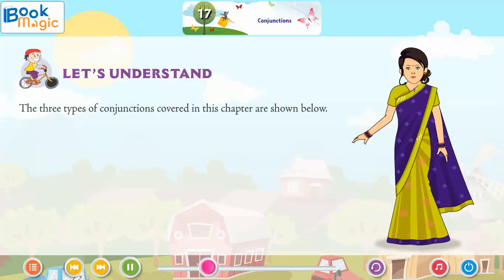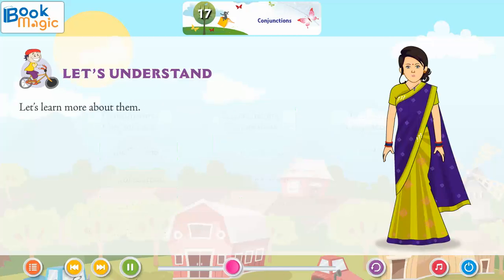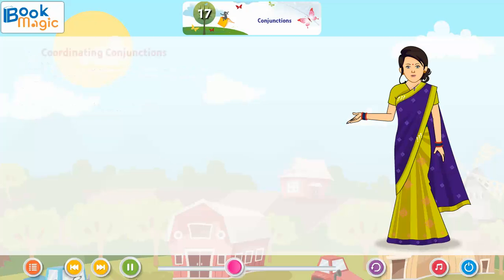The three types of conjunctions covered in this chapter are shown below. Coordinating conjunctions: of addition, of contrast, of choice, of reasoning. Subordinating conjunctions: introduce noun clauses, adverb clauses. Correlative conjunctions, used in pairs. Let's learn more about them.